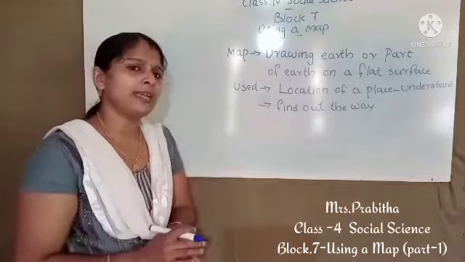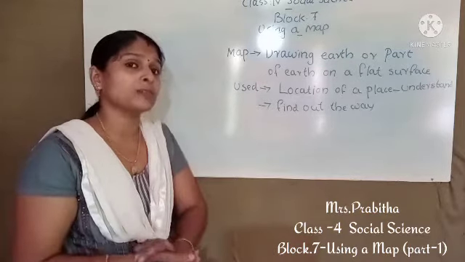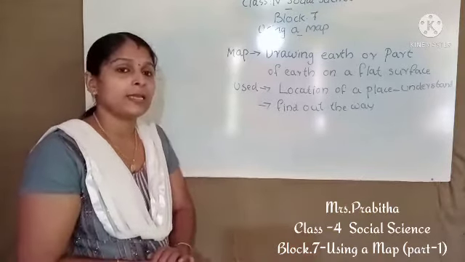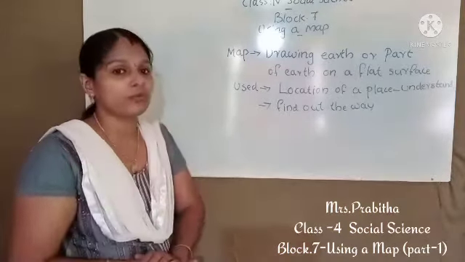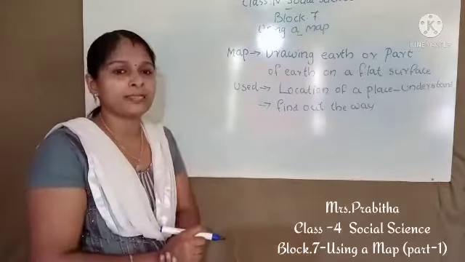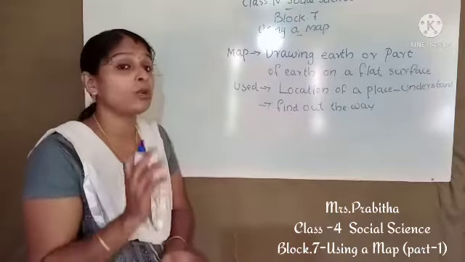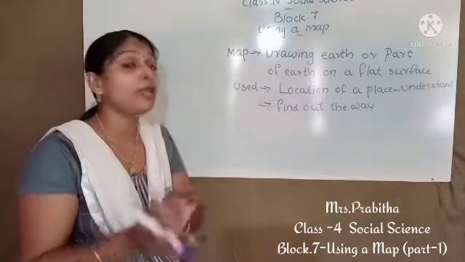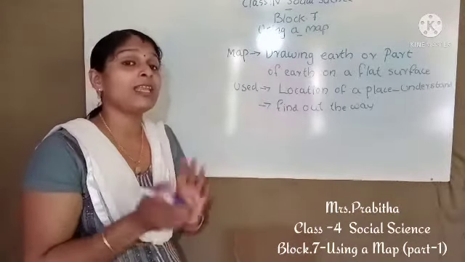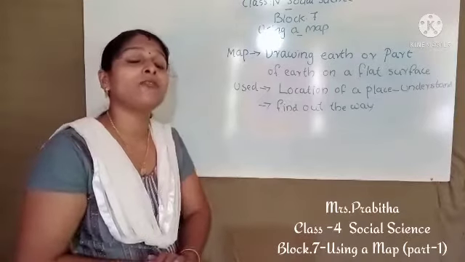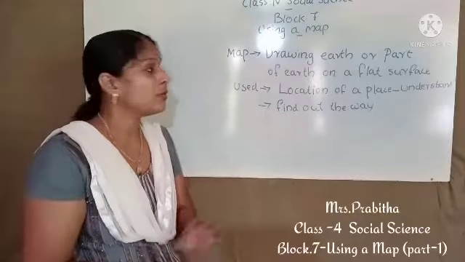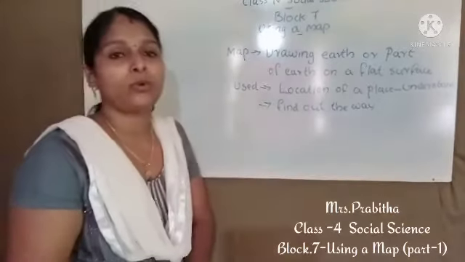A photograph of the Taj Mahal shows only the picture of that place and its surroundings. But when we look at the map of Delhi, we can easily reach there. By using this map of Delhi, we can easily reach the Taj Mahal. So a map is very useful to us.